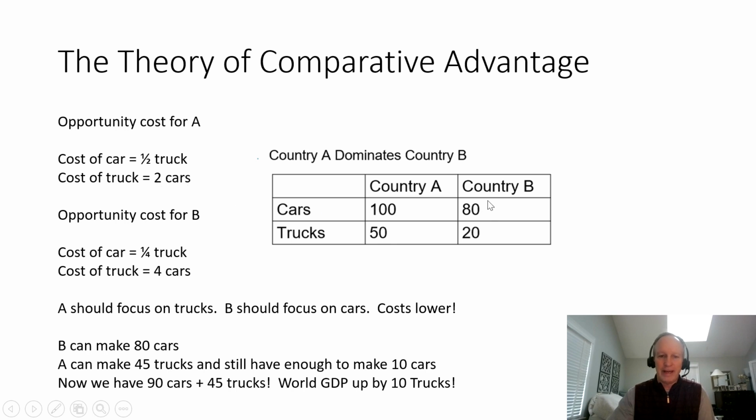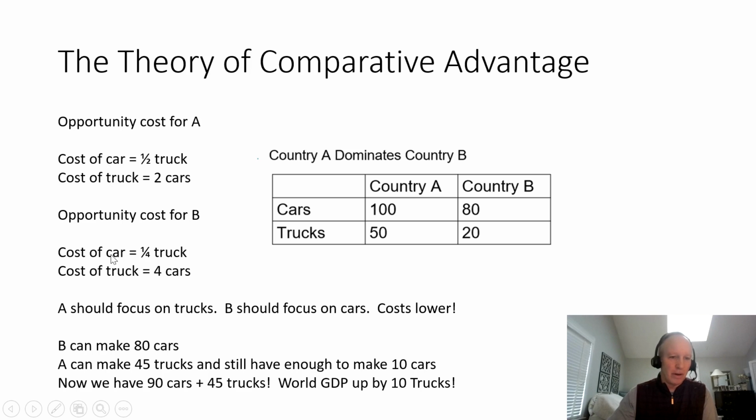Country B, on the other hand, every time they build a car, they give up the opportunity to produce only 1/4 of a truck, because they don't seem very productive at making trucks. But every time they build a truck, they give up the opportunity to produce 4 cars. That's very expensive. It seems like maybe country B should be producing more cars than trucks, but let's take a look at this a little bit further.